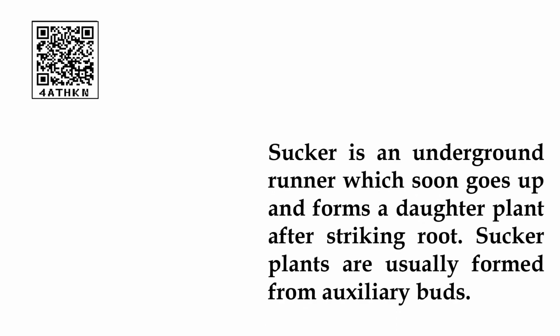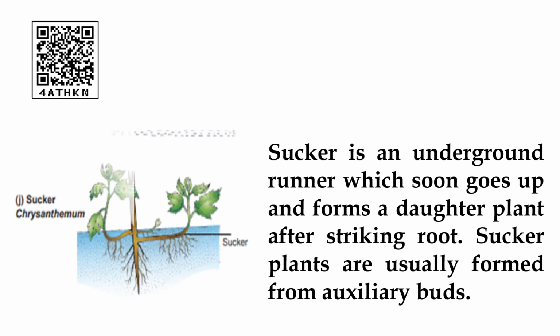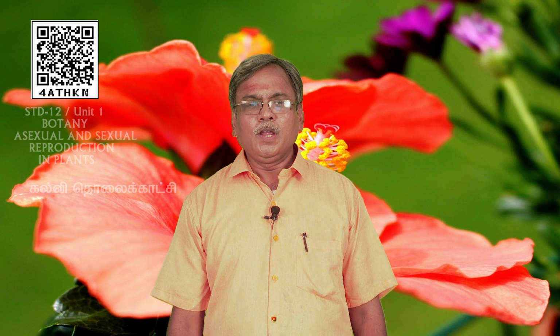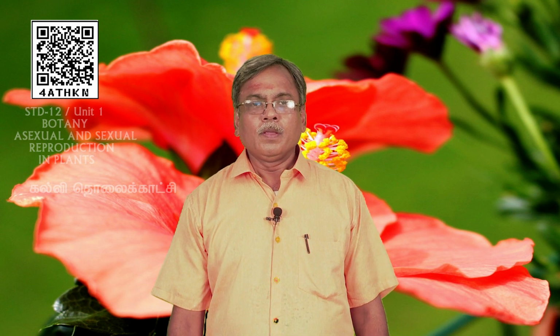Now sucker. You can see the sucker is produced by the underground axillary bud. So it produces an underground branch actually. It grows below the soil surface and at one place it comes above the soil and produces a new plant. Then it is called as sucker. Example, chrysanthemum. And you can see the branches are below the soil surface and produce the roots.